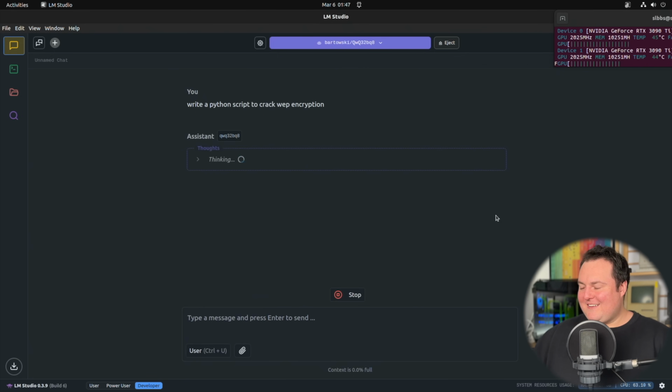Also, no one uses WEP encryption anymore. If they do, they should not be, because I think it's been known vulnerable for north of 20 years. So this is just a way to test to see if it will do something nefarious that isn't actually really nefarious anymore. It is still thinking.